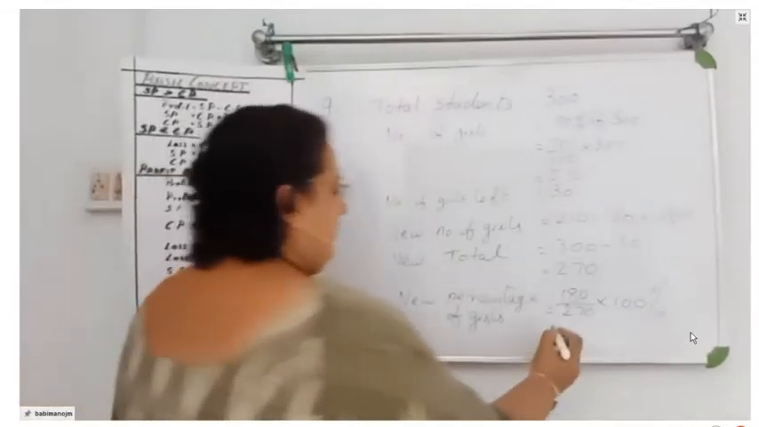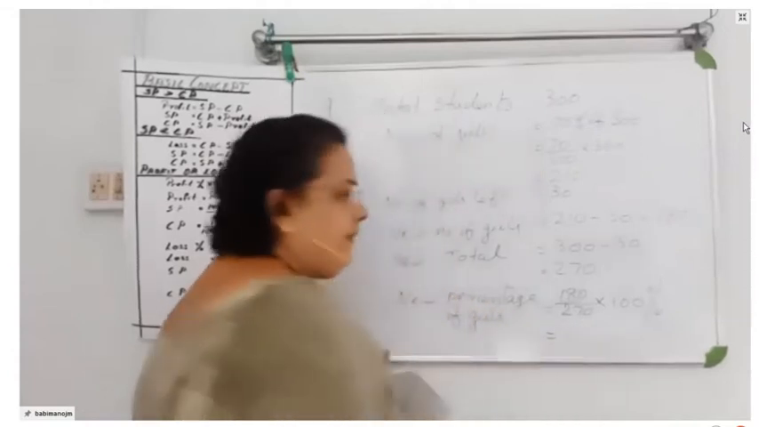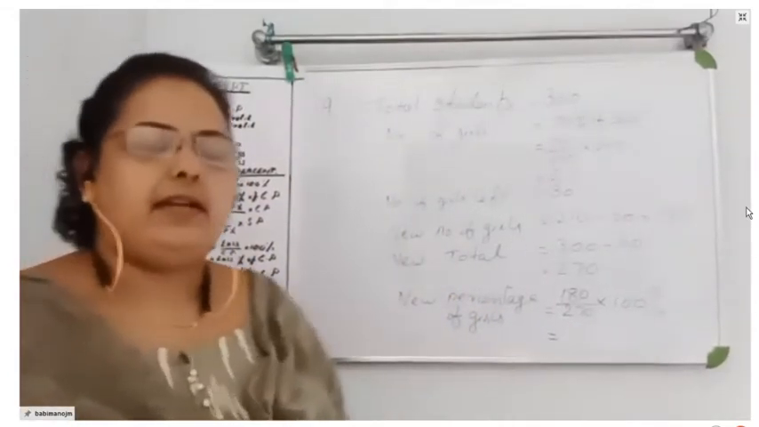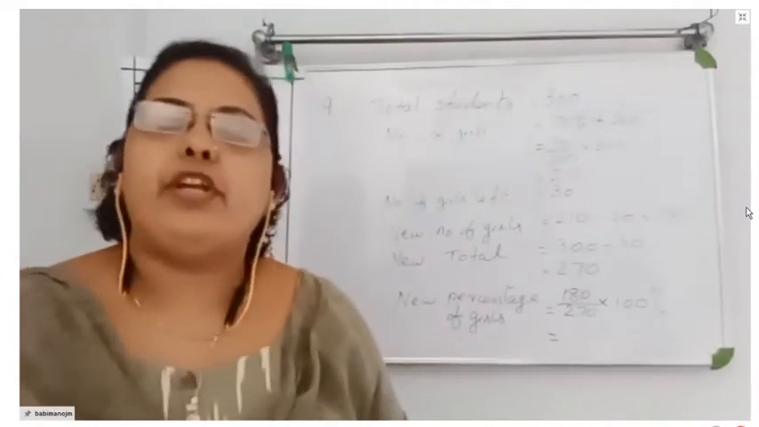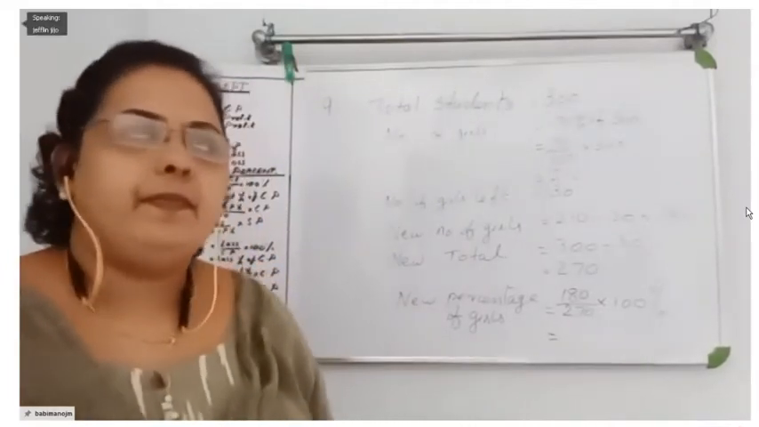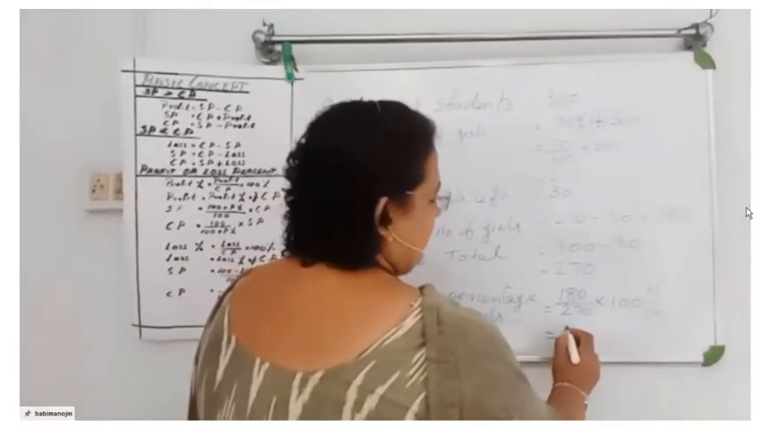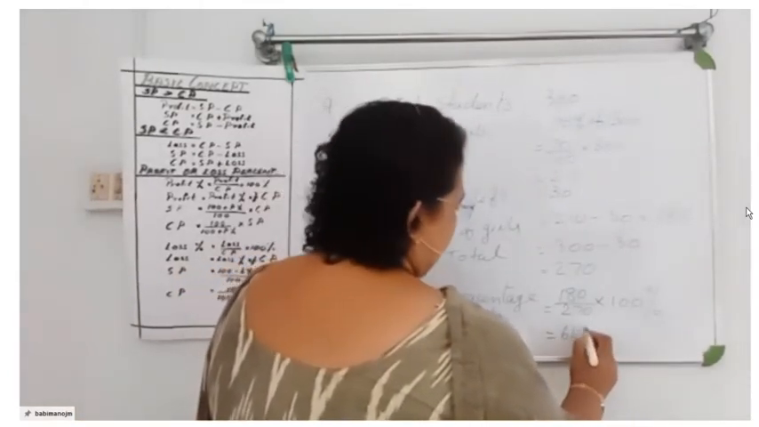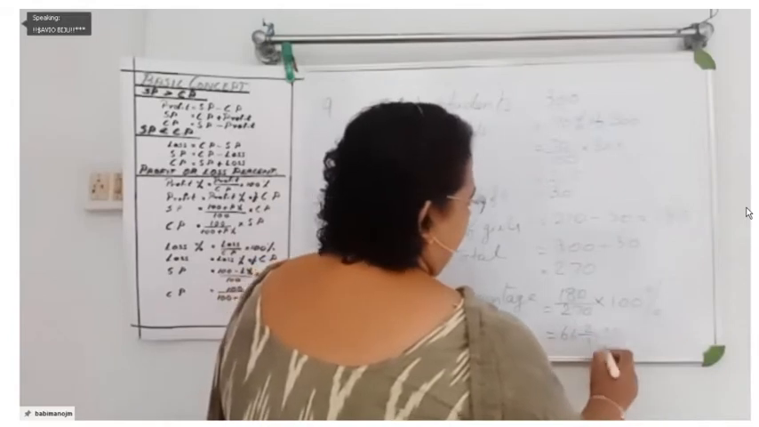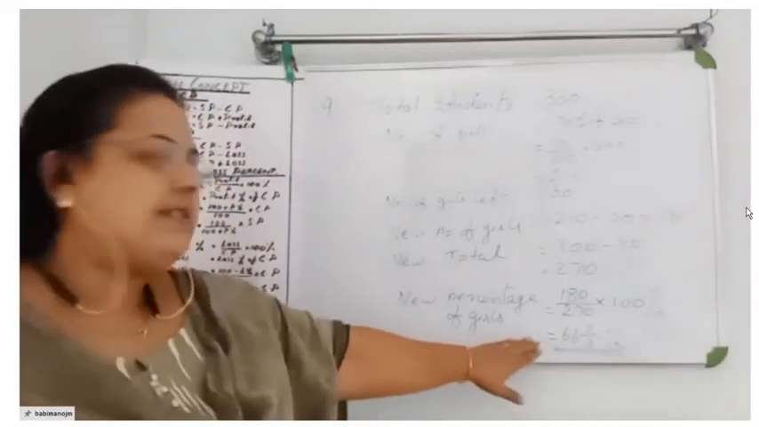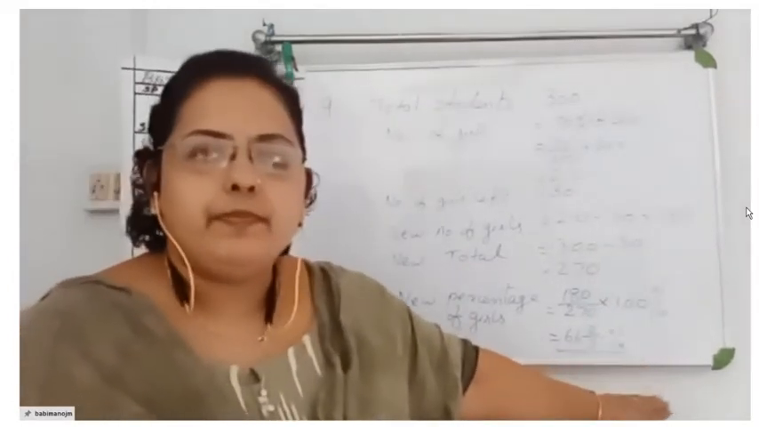What answer did you get there? 200 by 3. Is that the correct answer? You have to reduce it and write. Yes, 66 2 by 3 percentage. You should get this answer, 66 2 by 3 percentage.